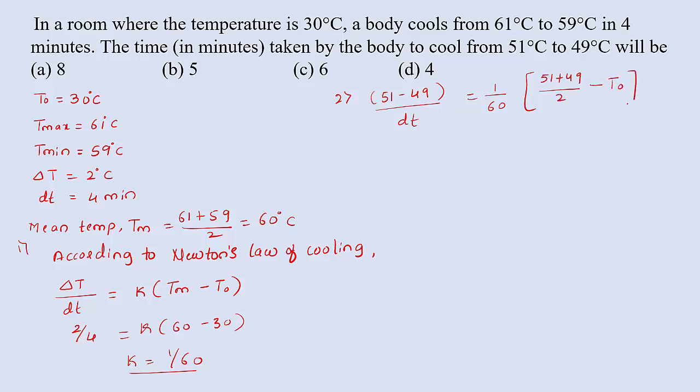Substituting the values, we get 120 divided by dt equal to 50 minus T0. T0 is 30, so 50 minus 30 is 20. So dt equals 120 divided by 20, which is 6 minutes. So 6 minutes is taken by the body to cool from 51 to 49 degrees Celsius. Option C is right.